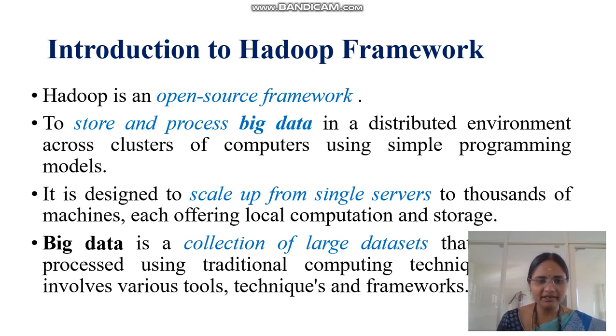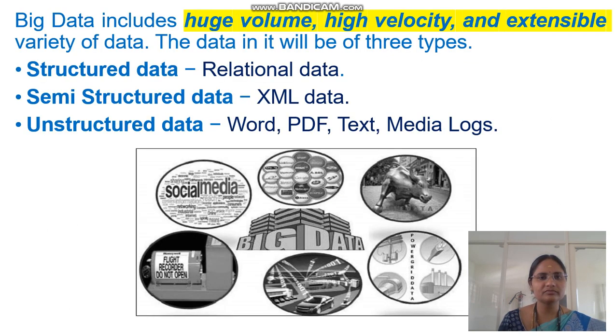As we know, big data is a collection of large data sets. When handling this kind of large data sets, we normally don't use traditional computing techniques, because these are not enough to handle big data. So we need various kinds of tools, techniques and other frameworks.